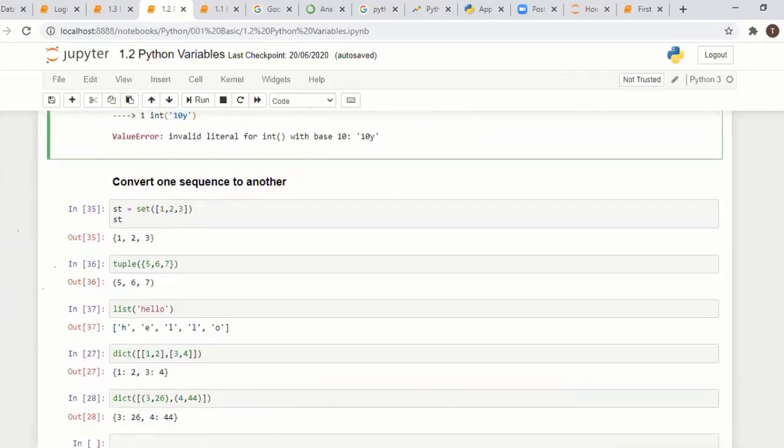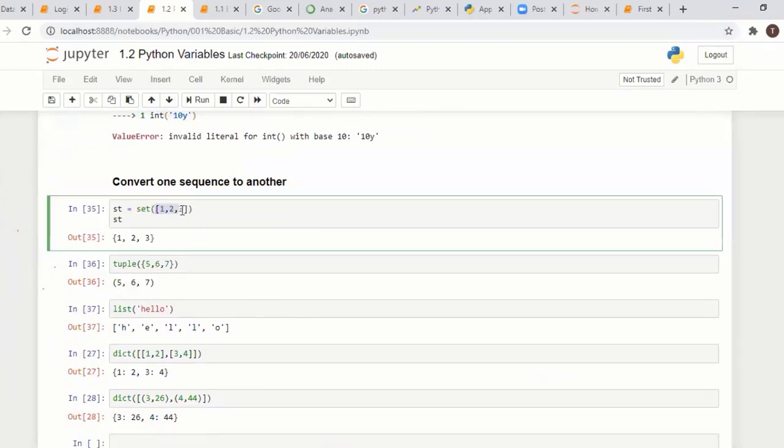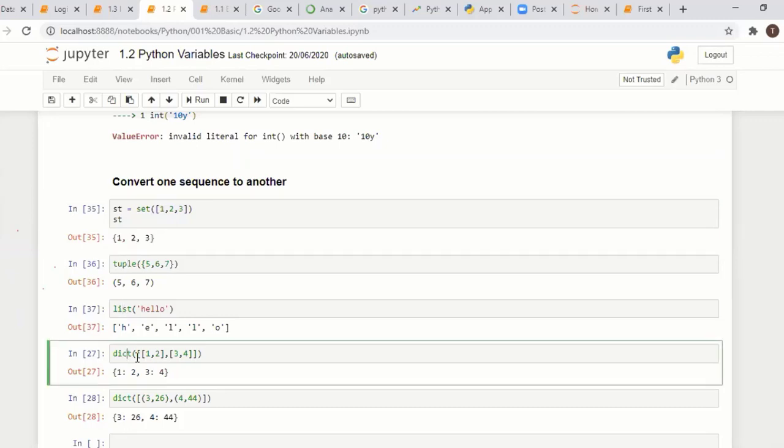Okay, how to convert one sequence to another? Similar way. Here we have square brackets with comma separated words. What is it? It is a list. We are converting it into a set. Okay, the set output is braces with comma separated values. Got it? So we can convert a tuple, list, or dictionary.